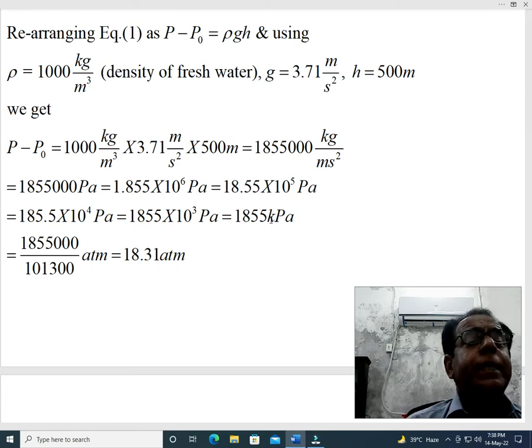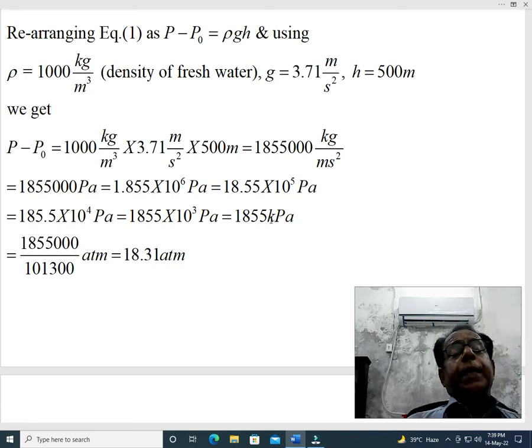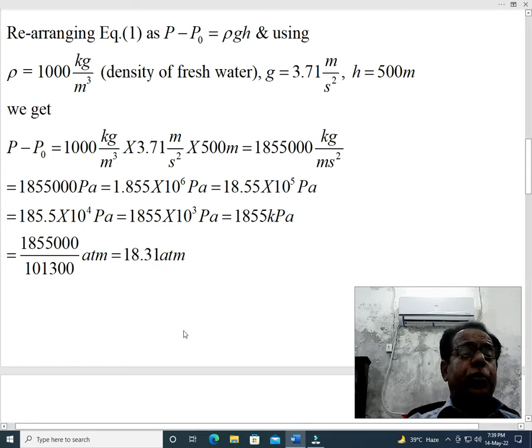Dear students, in the next step, we have tried to express this pressure not only in Pascal but also in atmosphere. That is why we have divided that figure by 10^3, so in this way it will be converted into atmosphere. Hence our result becomes, in the shape of atmosphere, equal to 18.31 atmosphere.